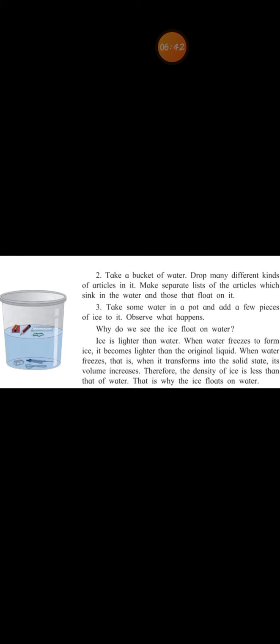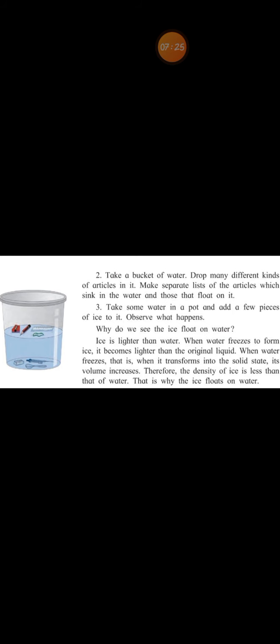Children, when we take some water in a pot or in a glass and add a few pieces of ice to it, what happens is that ice floats on water, right? Why is it so? Ice is lighter than water. When water freezes to form ice, it becomes lighter than the original liquid. When water freezes, it transforms into solid state, right, children? And its volume increases. Therefore, the density of ice is less than that of water, and that is the reason why ice floats on water.